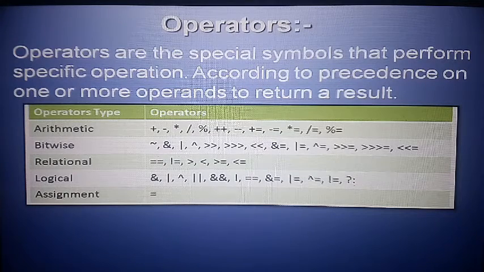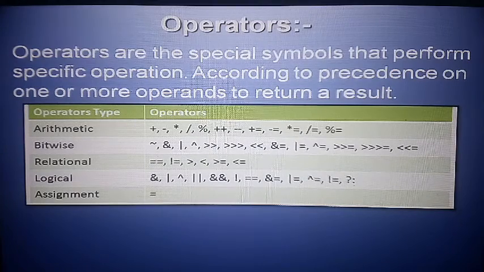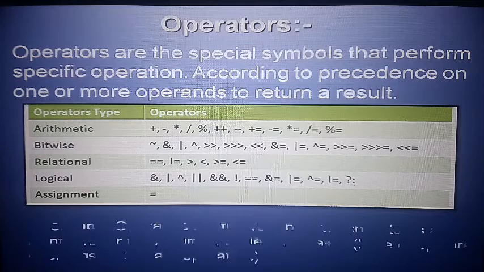Increase the inside and transfer the value. And relational operators, which show the relation between the two operands. Logical operators, and, or, like this. And the assignment operator, which means the equal to sign. So this is an operator. An operator is a special symbol.